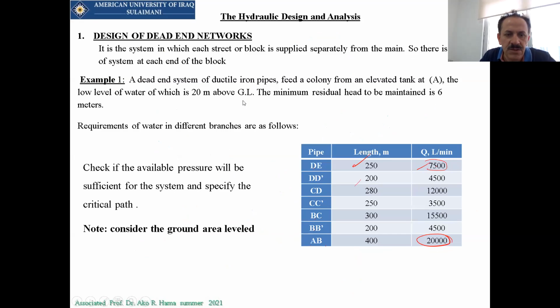The level is 20 above ground level, and you have a minimum residual of 6 meters. Doctor, can you please solve this example step by step? I'm just giving you an overview. We will start solving it step by step, and then we come back step by step.